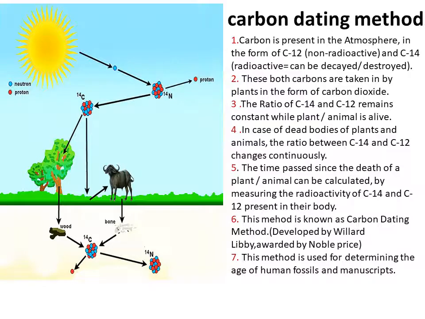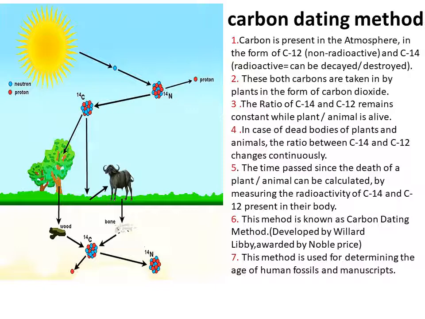The carbon dating method is included in this paleontological evidence. Willard Libby developed this concept of carbon dating method and he was awarded the Nobel Prize. Now what is carbon dating method? You all can see this image in which you can see the sun, atmosphere or environment having different types of elements, grass, tree and animal. So on the basis of this image, let us learn carbon dating method.